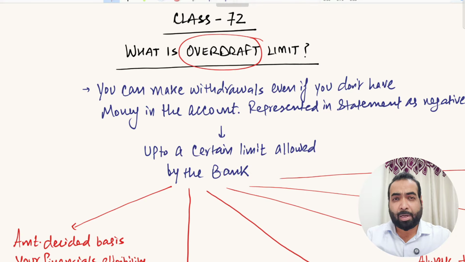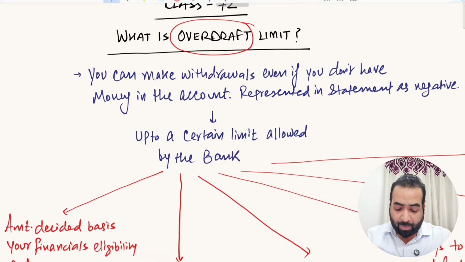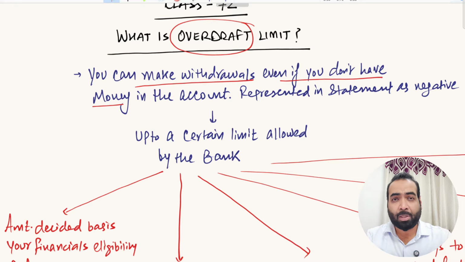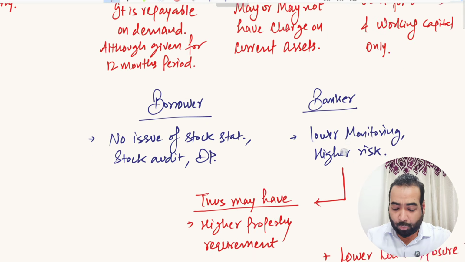So by overdraft, we mean that you can make withdrawals from your account. You can take out money from your account even if you don't have any money in it. So the bank is allowing you to withdraw more than what you have in your account, which is why it is called overdraft account, right? So how does it operate?